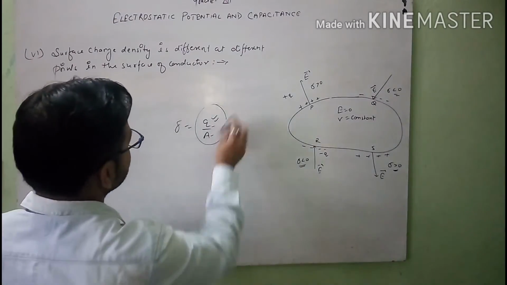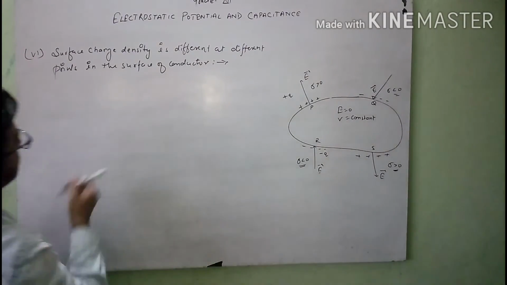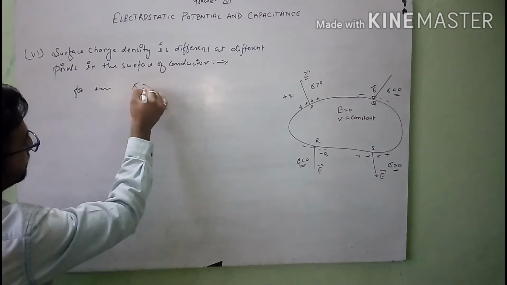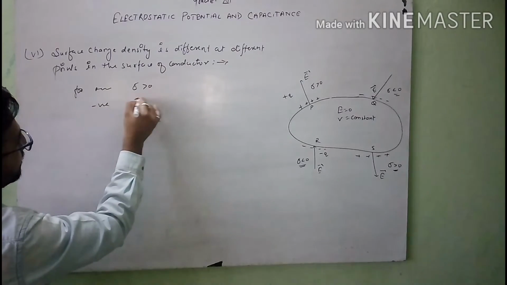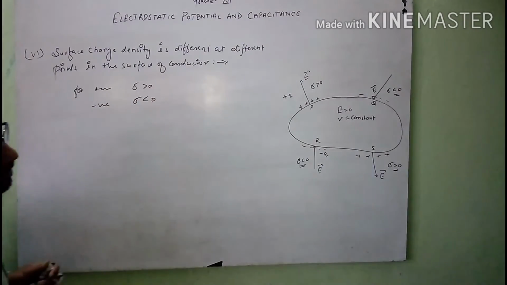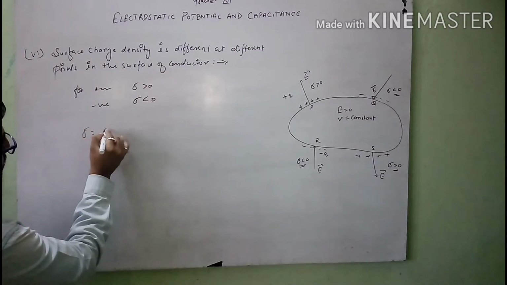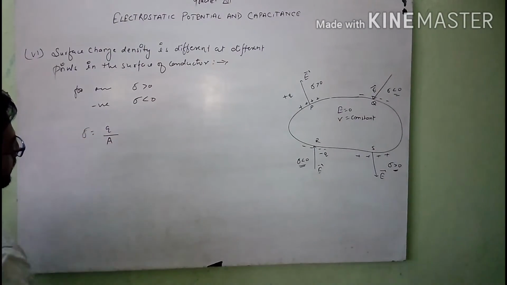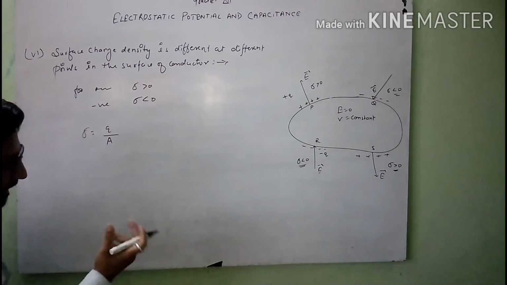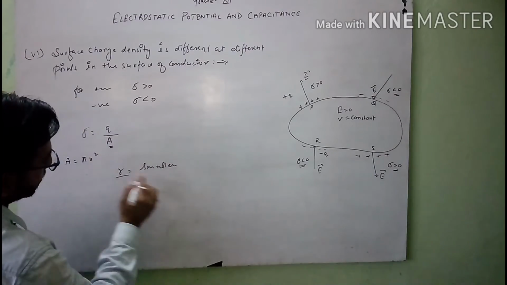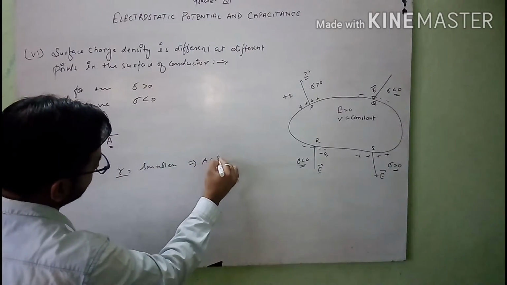So for positive charge, sigma will be greater than 0. For negative charge, sigma is less than 0. On the other hand, sigma is equal to Q by A, and if the radius of curvature R is smaller, it implies the area is also smaller.